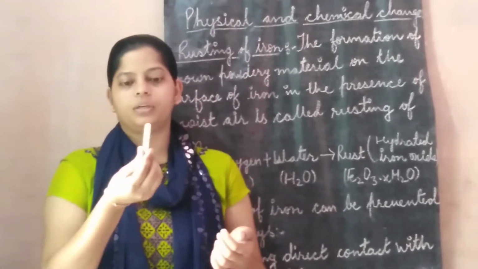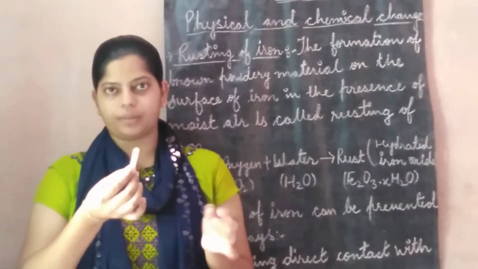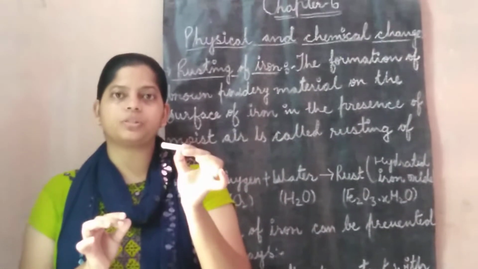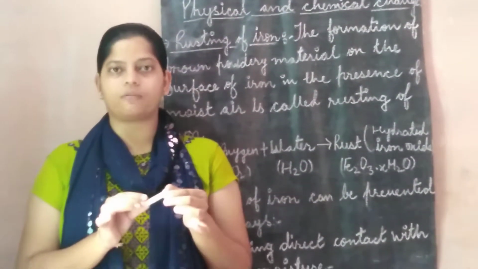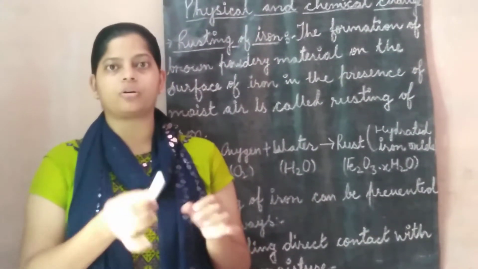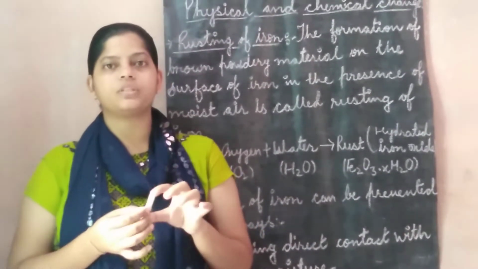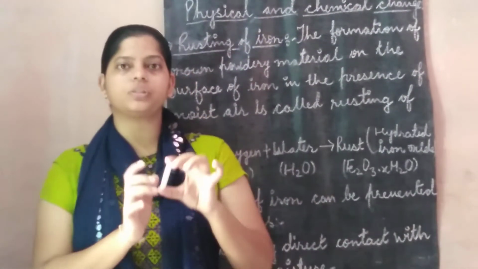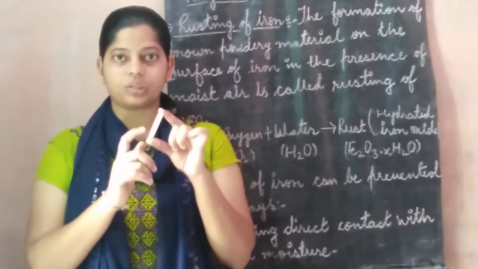For example, take this object, which is made of iron. What will happen if I leave this iron object in the presence of moist air for some time? Rusting of iron is a slow process, so it will take some time. If I leave it in contact with water and air for some time, then after that, the brown powdery material starts appearing on the surface of this iron object, and that brown powdery material is known as rust.